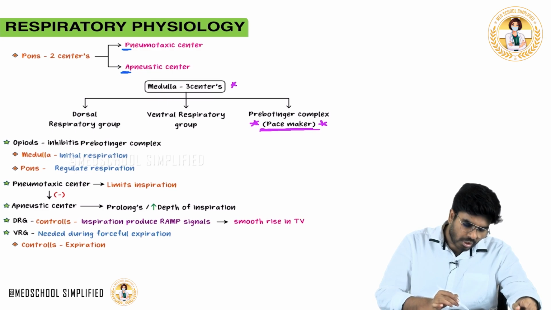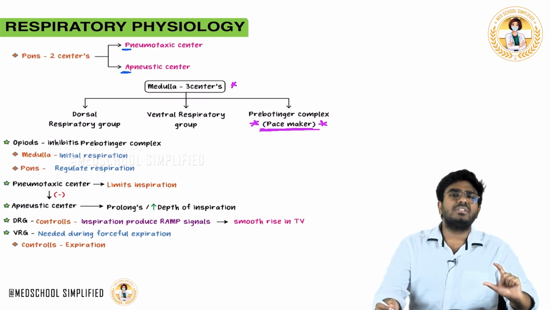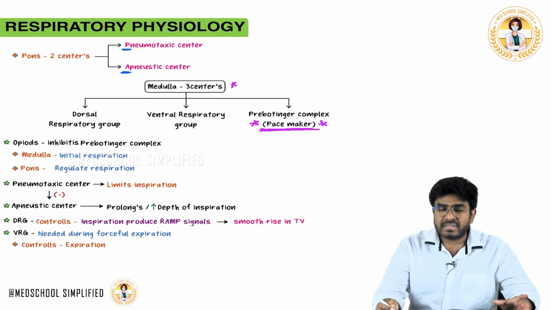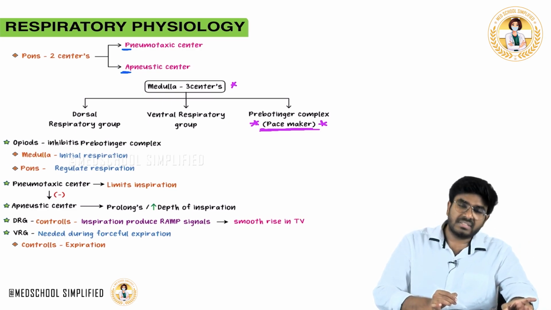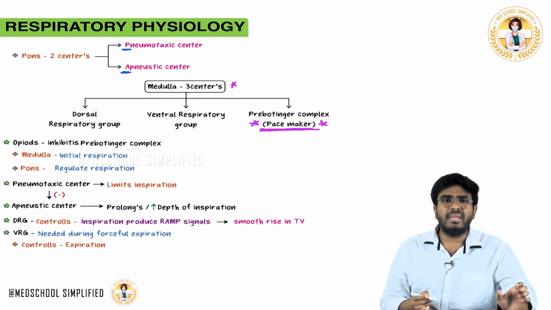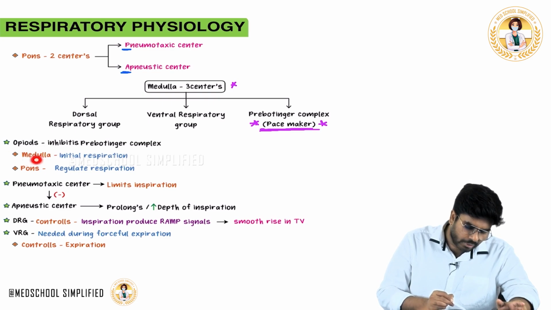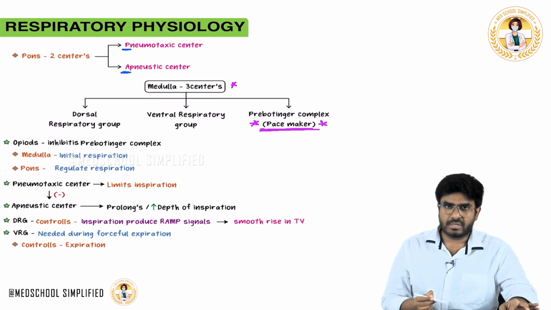Now let's talk about the medulla and pons. These are the basic things which you need to know. Later we will discuss in detail. So the medulla, with its three centers, dorsal respiratory group, ventral respiratory group and pre-Bötzinger complex, is mainly involved in the initiation of inspiration. The medulla initiates the respiration.